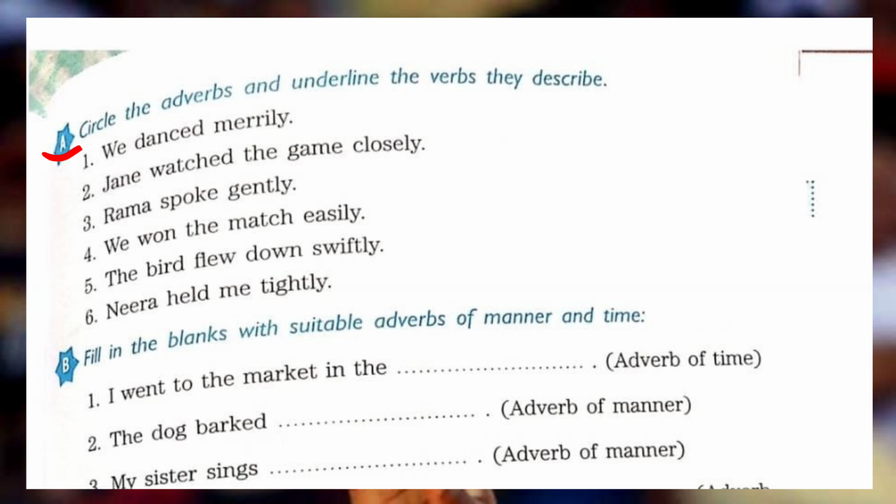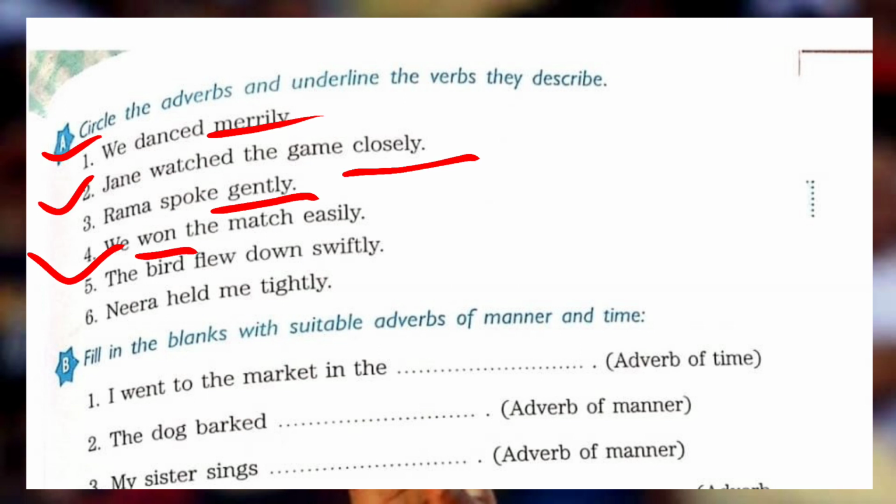The first one is, we danced merrily. Here danced is a verb and danced is described by the word merrily. So what is merrily? Merrily is an adverb. So you have to make an underline under the adverb like this. Okay. Jane watched the game closely. Again, watched is described by the word closely. So closely is an adverb, so put an underline under closely. The next is, Rama spoke gently. We know spoke is a verb, and it is described by the word gently. So gently is an adverb.